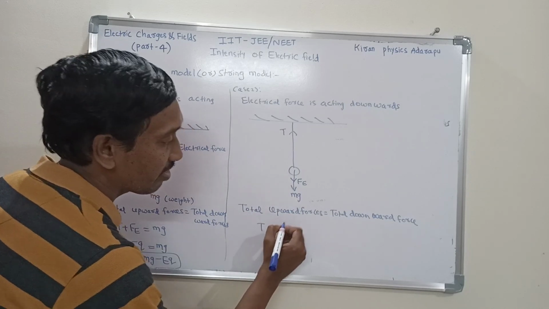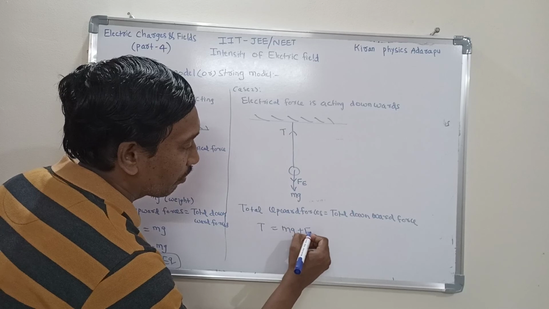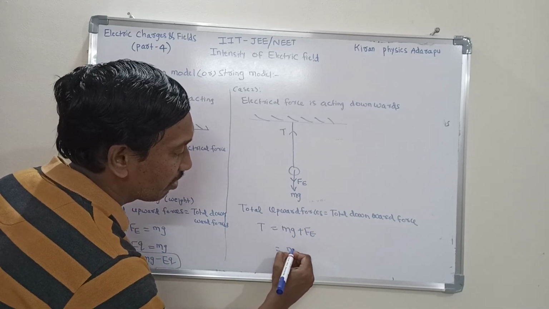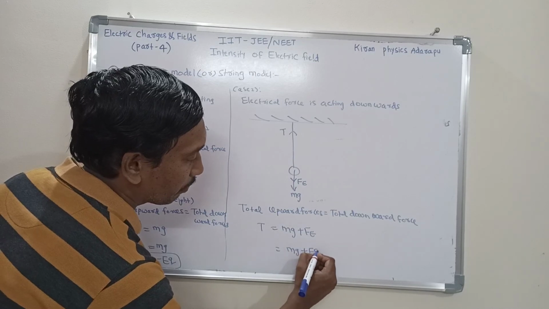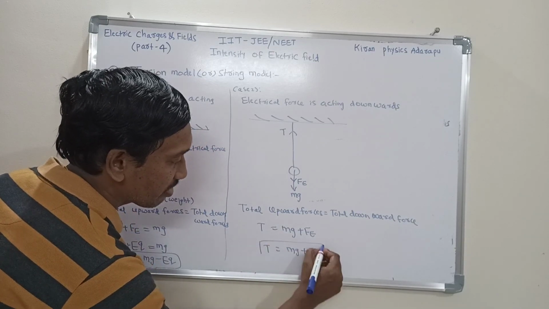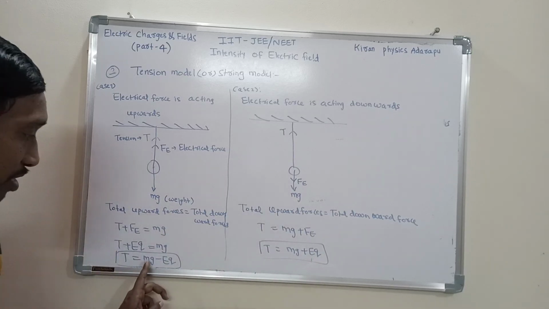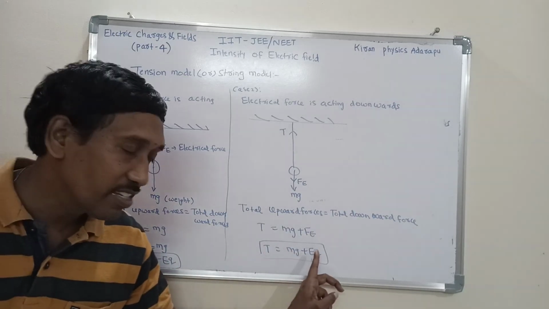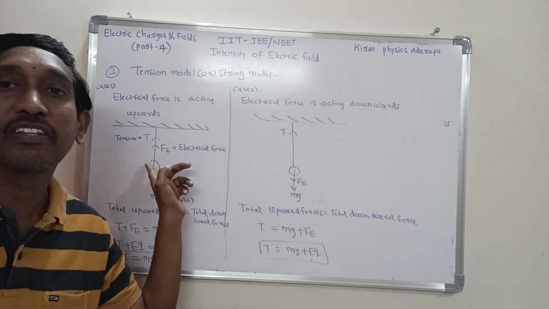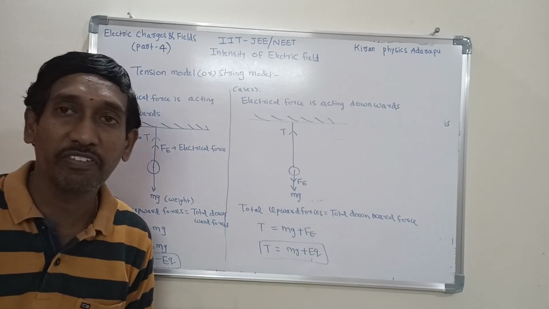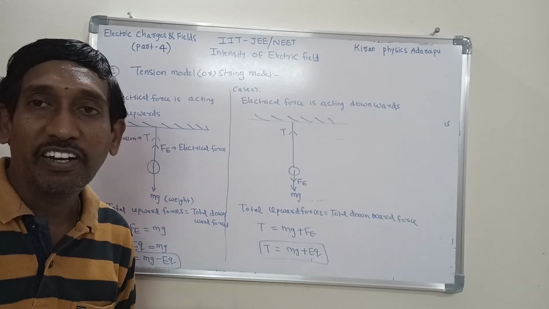Downward, two forces are acting. One is weight, second one is electrical force. The electrical force equation is always in terms of electric intensity, that is EQ. That means tension in the string is mg plus EQ. That's the difference here. Earlier mg minus EQ, here mg plus EQ. Now tension in the string is more compared to the previous case. That's the difference between these two cases. This is also a previously repeated area.